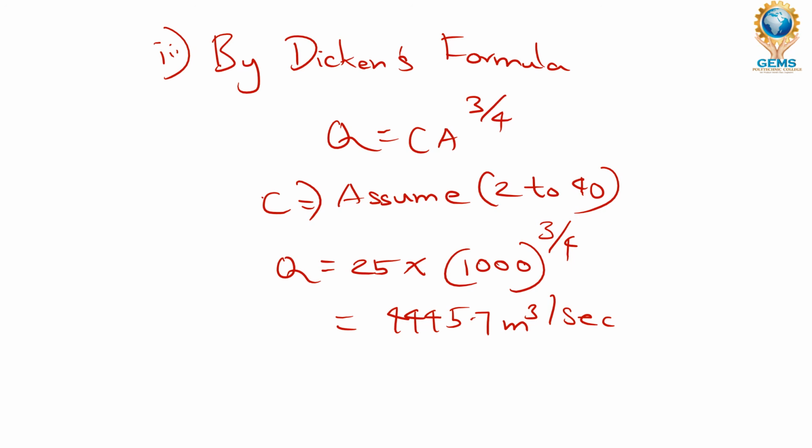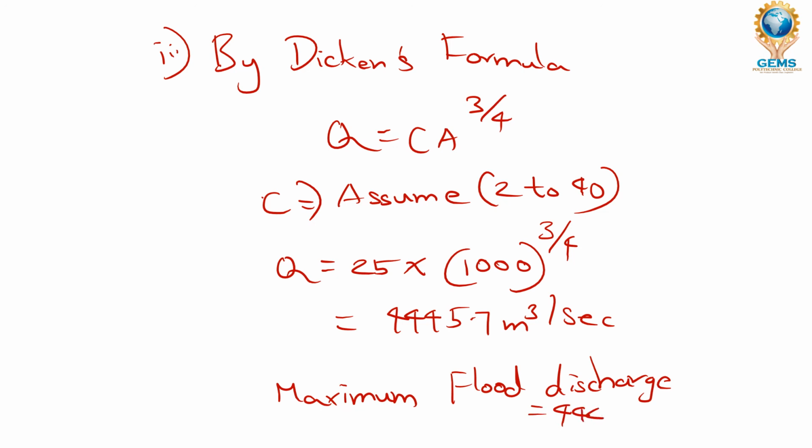Then we are going to take the maximum of these two. The maximum value here is the Dickens value, so the maximum flood discharge is 4445.7 meter cube per second. This is the way you are going to find the maximum flood discharge for a particular catchment area. Kindly make a note, these sums may come for the exams. All right.